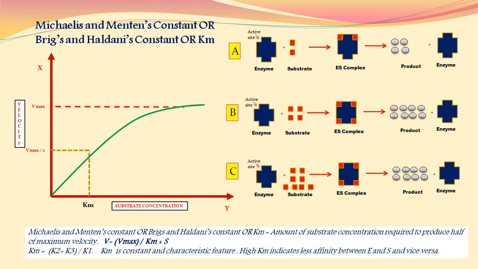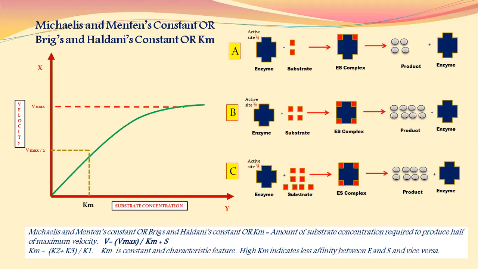On x-axis, velocity or rate of the reaction has been indicated, and y-axis mentions the substrate concentration. Now what will happen if you increase the substrate concentration? In capital A reaction, 2 substrate molecules are there, product will be formed, that means rate of the reaction, product will be formed 4 in number.